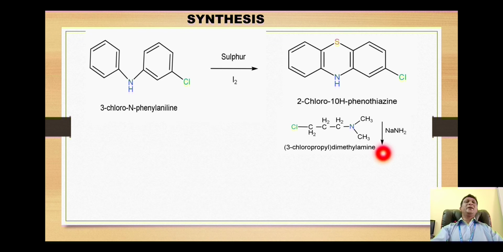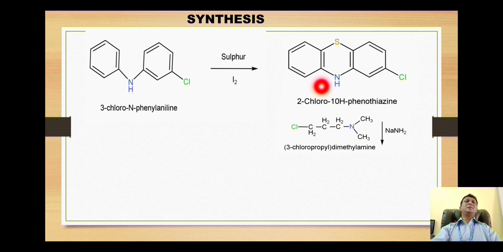This reacts with this compound, which is called 3-chloropropyl dimethylamine, and the reaction takes place in presence of sodium amide. It is a very important reagent used over here. The amide ion takes this hydrogen so that it will make ammonia. The hydrogen gives the electron to the nitrogen. So nitrogen will acquire a full negative charge over here and it will become a very powerful nucleophile.